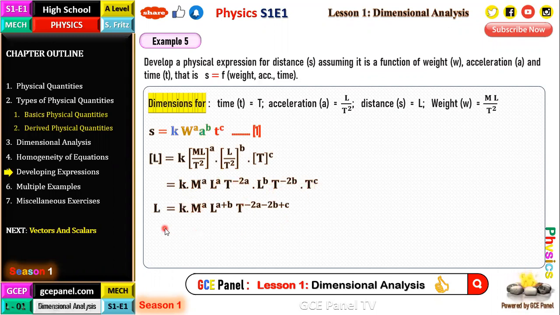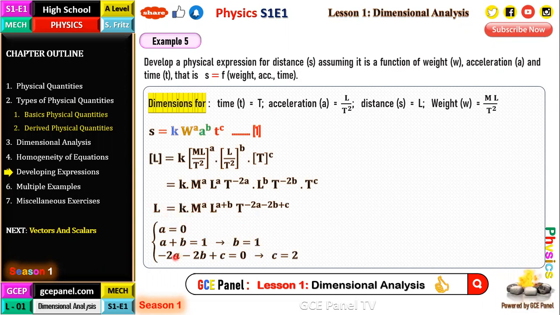At this point, equating dimensions as well as powers, we see that for M, there's no M on the left-hand side, so A is equal to 0. Then for L, we have A plus B equal to 1. And since A is equal to 0, it means that B is equal to 1.